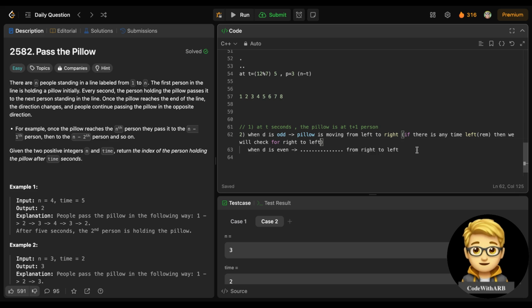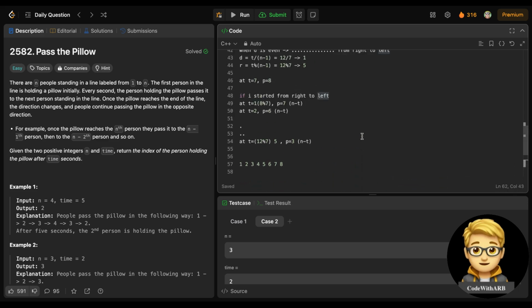The same thing happens here: if there is any time left, we will check for left to right. Because the divisor determines that we have covered the whole set of persons. Now if time is left, we need to check from left to right, right?